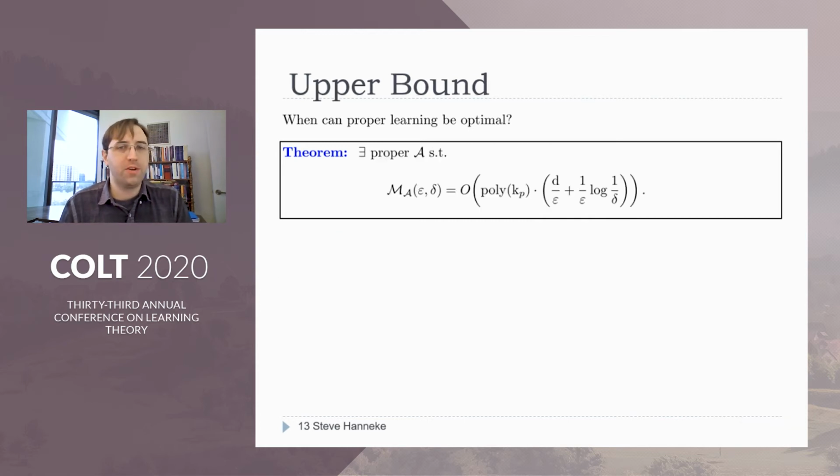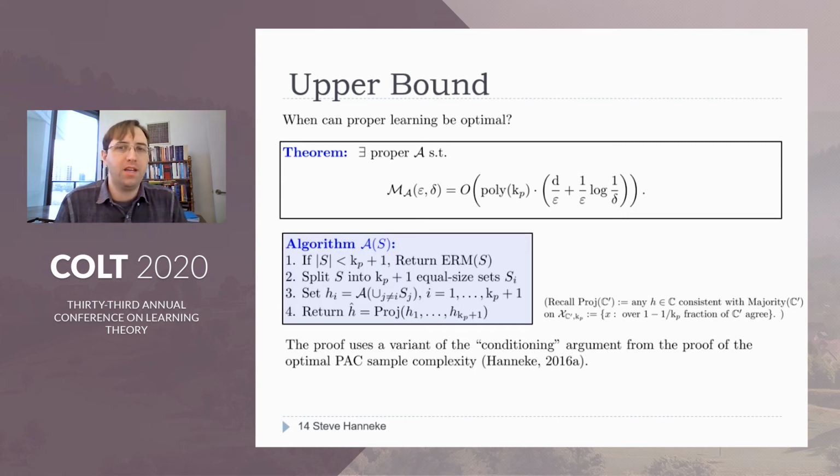Okay, so now let's move on to the upper bounds. So what this bound says is that there is a proper learner achieving a sample complexity that depends polynomially on the projection number, but there's no log 1 over epsilon anymore. Okay, so this means that if the projection number is finite, then there's a proper learner achieving the right dependence on epsilon, delta, and VC dimension, although we've also got this projection number showing up in the bound.